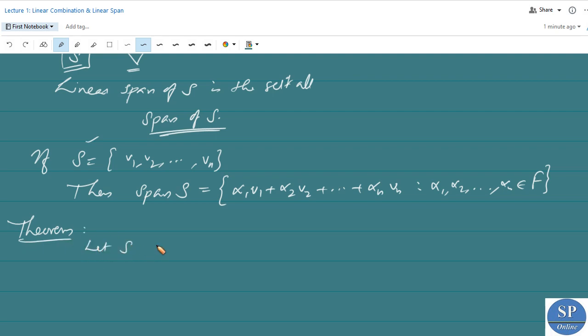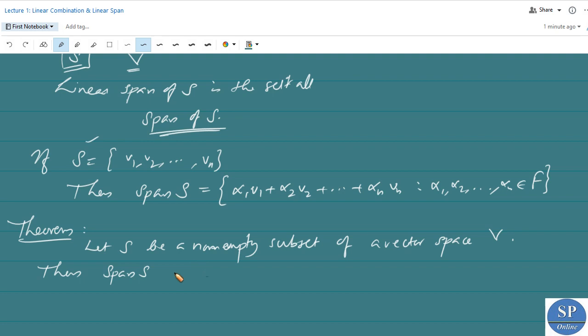The statement is: let S be a non-empty subset of a vector space V, then span of S is a subspace of V. We know span of S is the set of all linear combinations of elements of S.